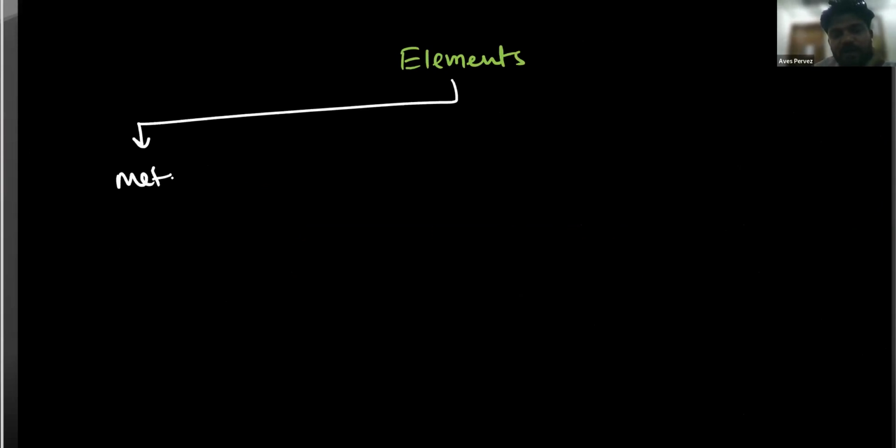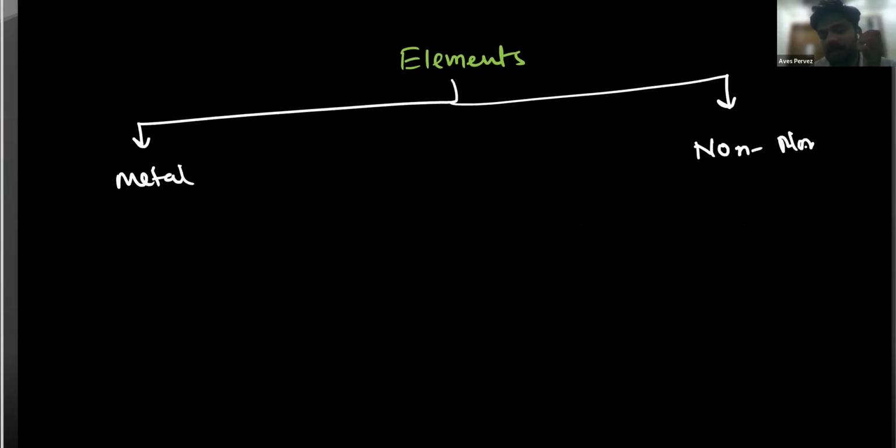So we have divided the elements into broadly 2 categories. One is the metal. There are metalloids also, but because we are just studying metals and non-metals, I'm just dividing it into 2 parts. One is metal, another one is non-metal. So now you understood the major definitions of metals and non-metals.